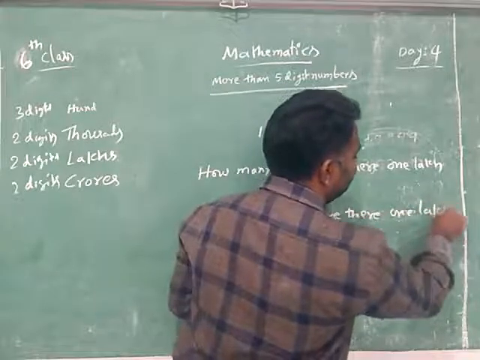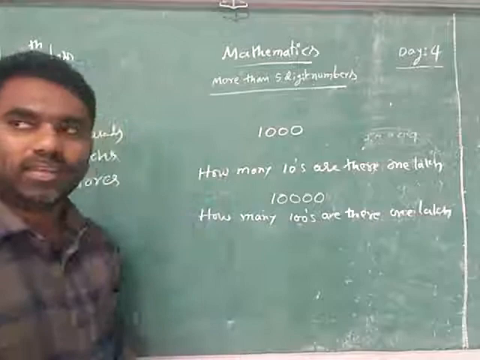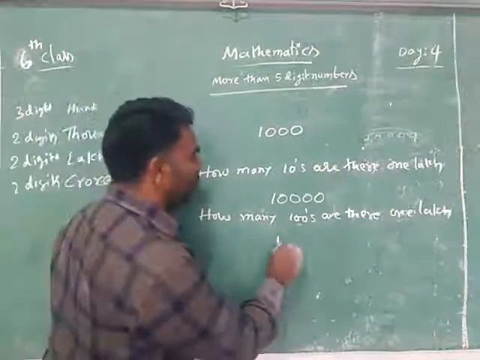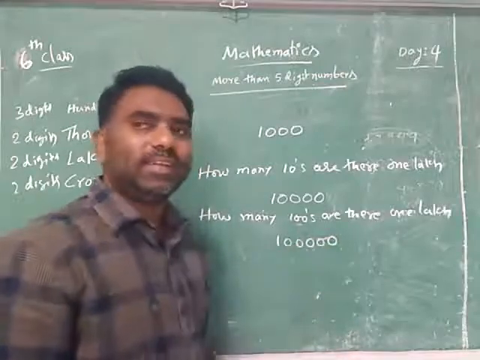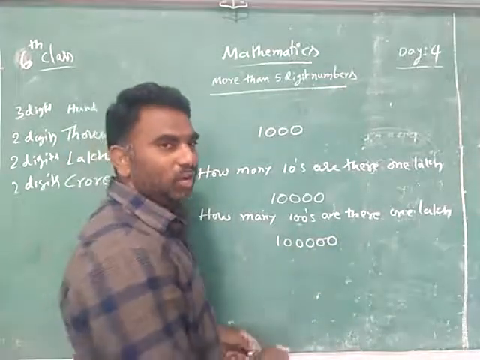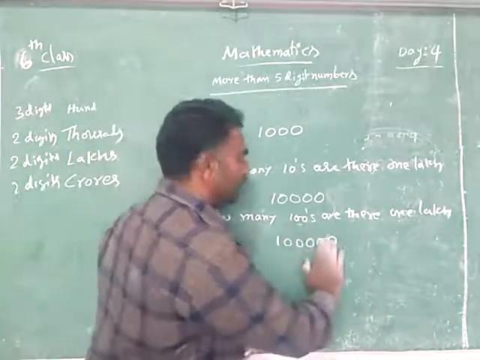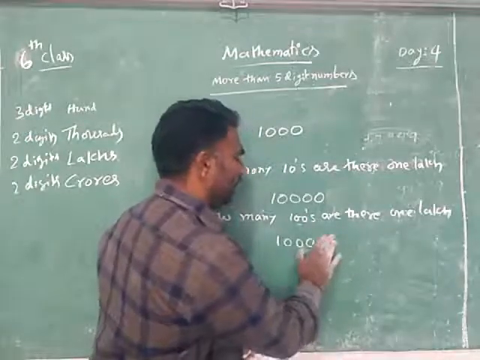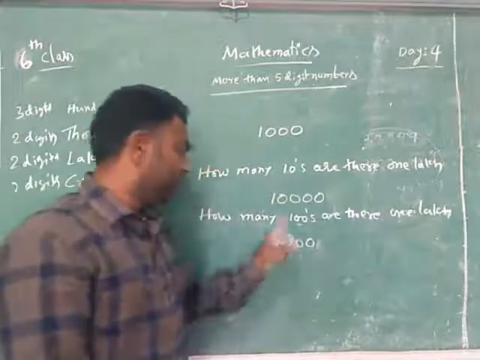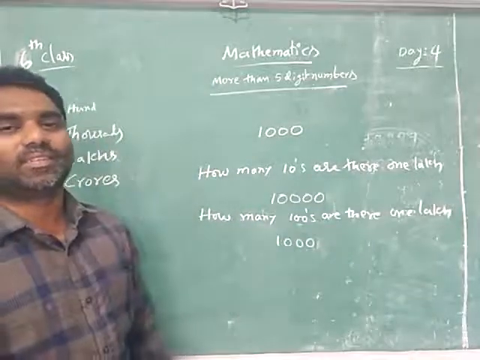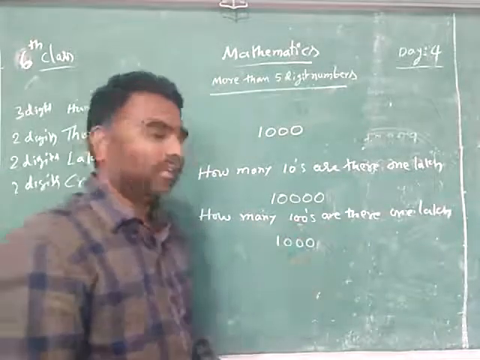Same, I am asking you how many hundreds are there in 1 lakh? Yes, easily we can answer it. You will write 1 lakh here first. I am asking how many hundreds are there now. That's why what you will do? Hundreds, two zeros. We will remove the two zeros. That is the answer. How many hundreds are there in 1 lakh? 1,000 hundreds are there.